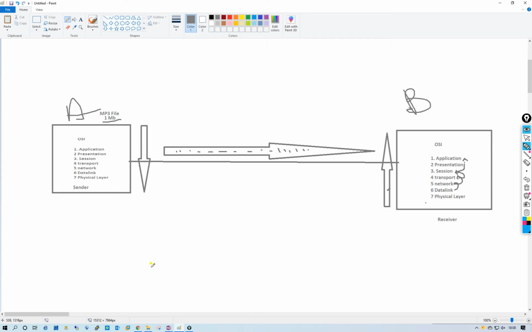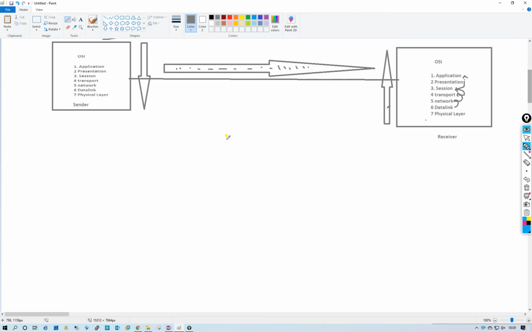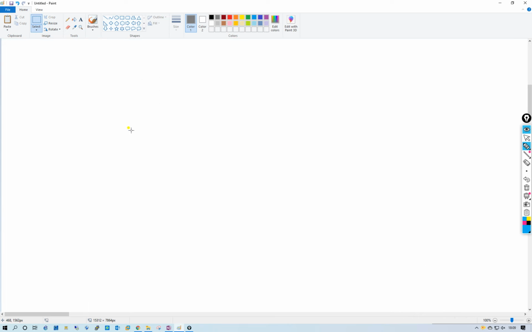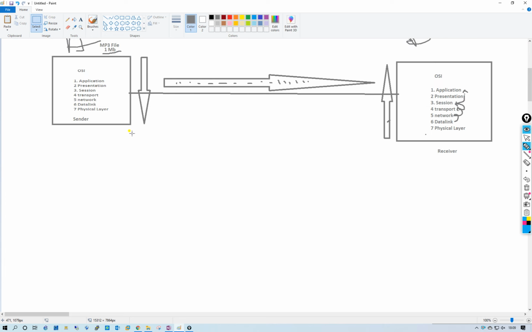After that, we are going to discuss TCP/IP. TCP/IP stands for Transmission Control Protocol and Internet Protocol. The same procedure will happen with TCP/IP. How many layers does TCP/IP have? It has 4 layers. Now I am going to copy it and paste it here.